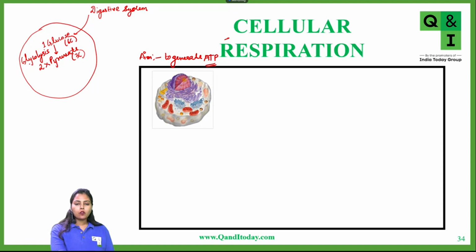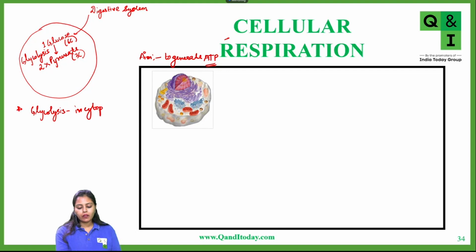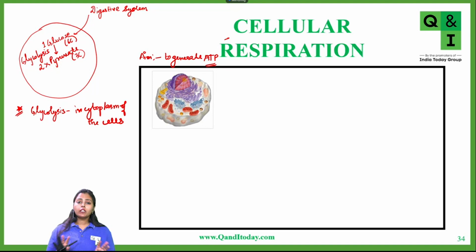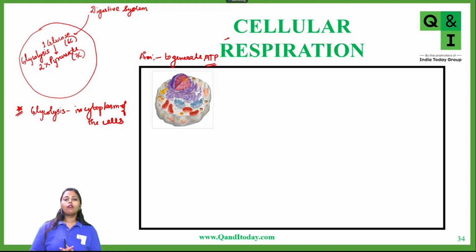This process is called glycolysis, and glycolysis occurs in the cytoplasm of the cells. Very, very important question. In the cytoplasm of the cells. Okay, so as soon as glucose enters inside the cell, it will not look for anything else. It will first of all be converted into pyruvate, 2 molecules of pyruvate.